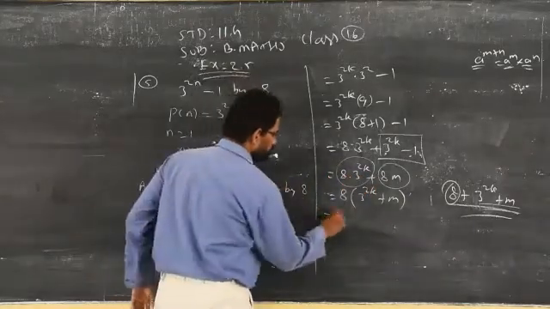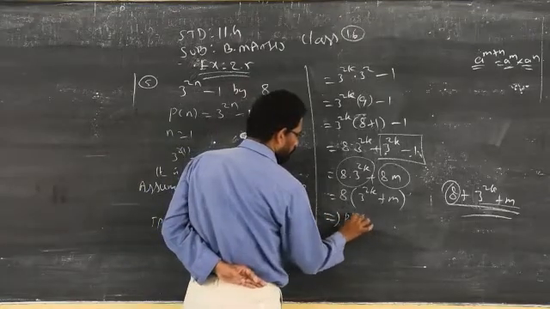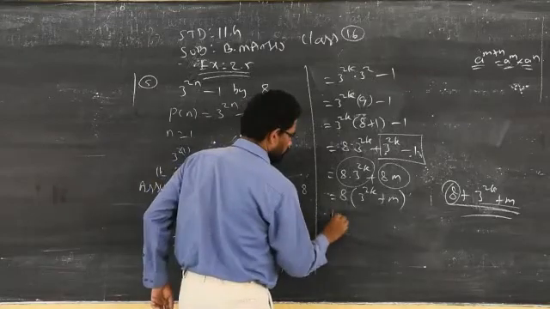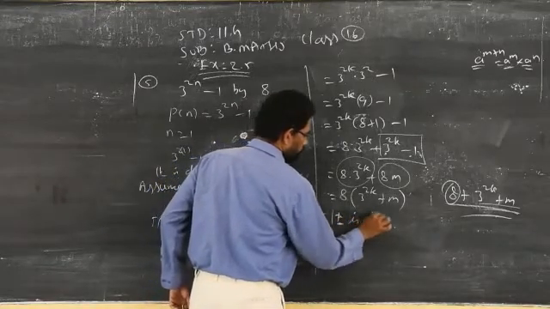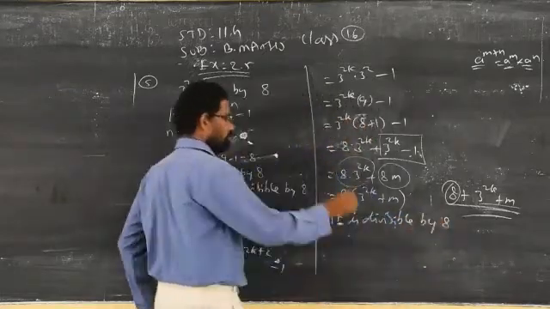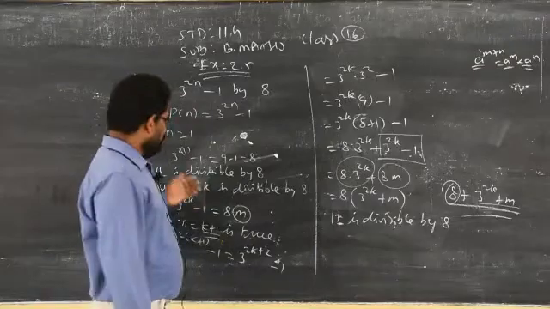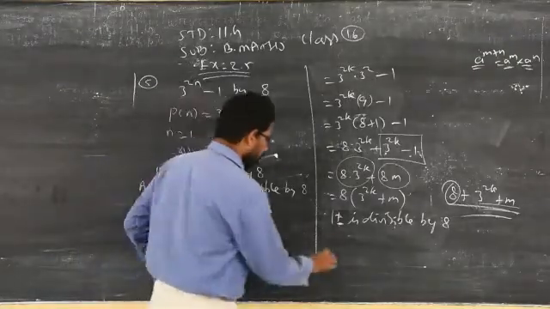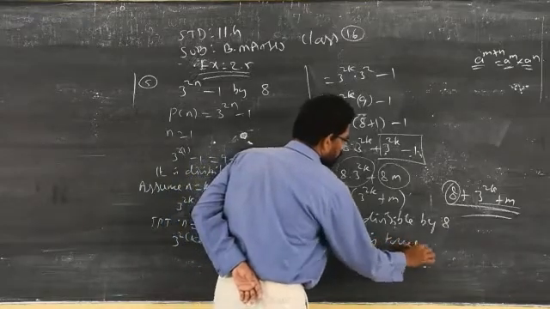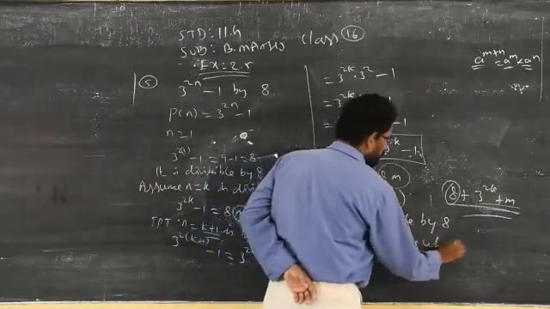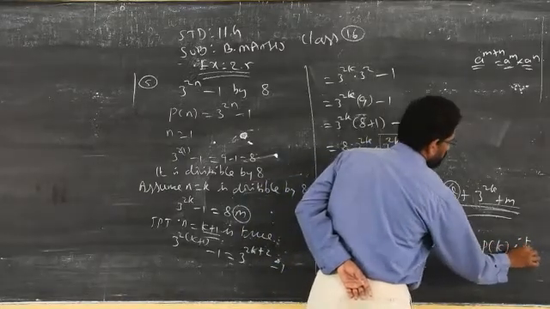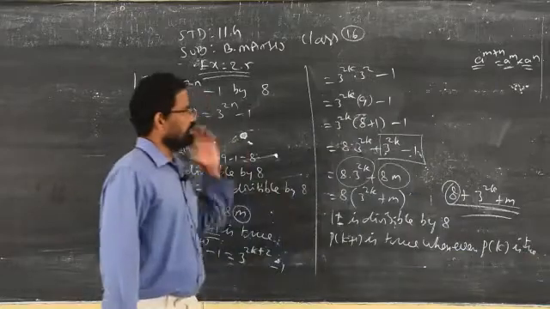So therefore it is divisible by 8. So the conclusion, you know how to write: P of k plus 1 is true whenever P of k is true. Clear? So this is the concept.